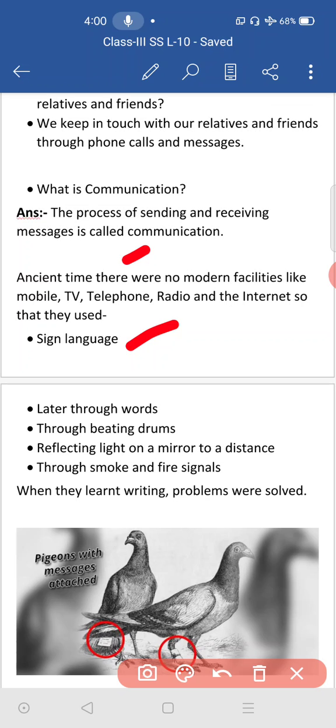These facilities were not there. Then how were they going to talk with others, with their relatives, far off relatives?